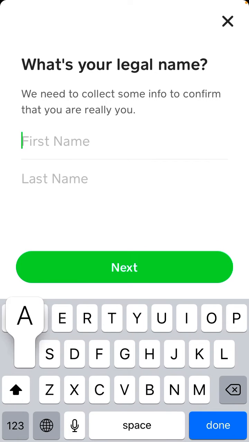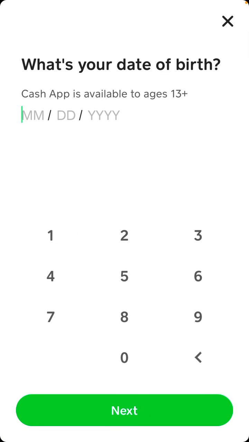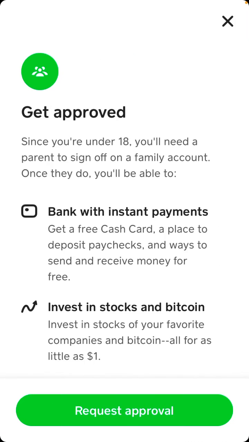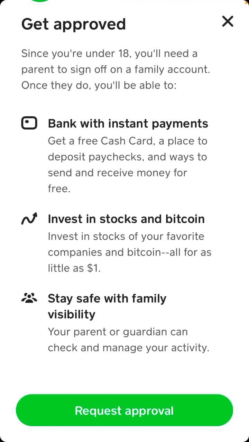So you just tap I'm a teen, and from here you just enter your legal name, you just enter your date of birth. So for example, it can be like 2009 or something like that, so you're not 18 yet. And then you just need to tap request approval, and then you need to select